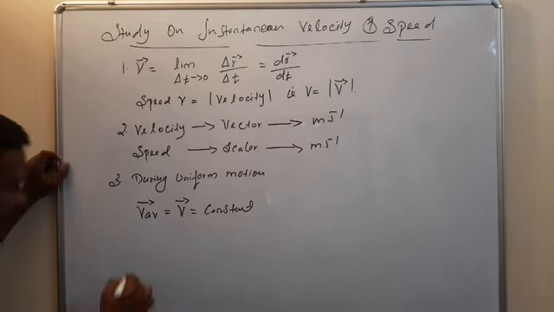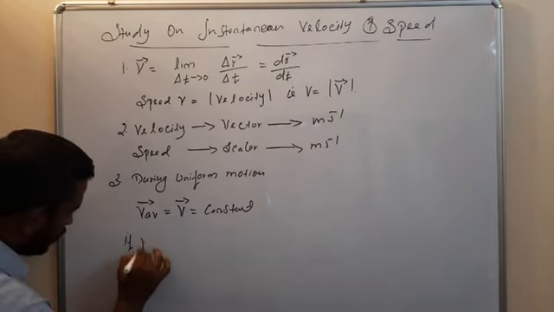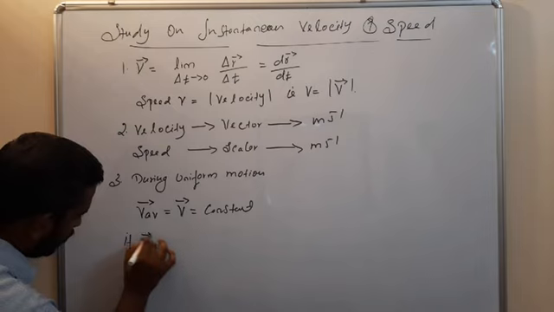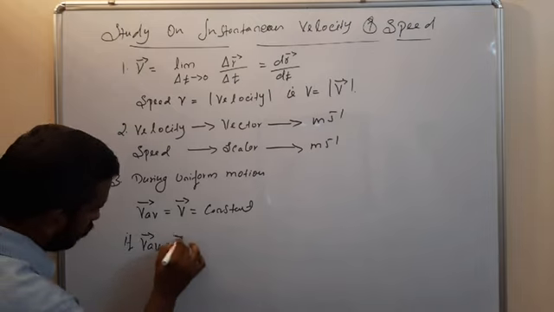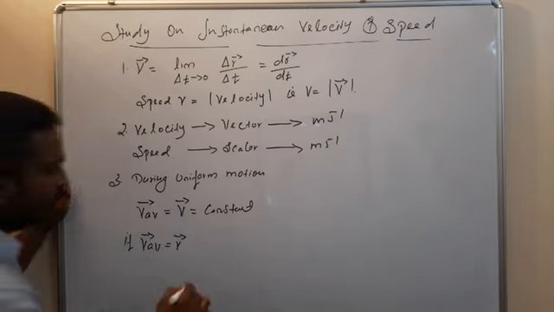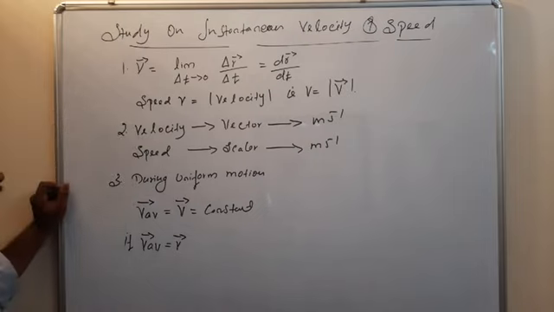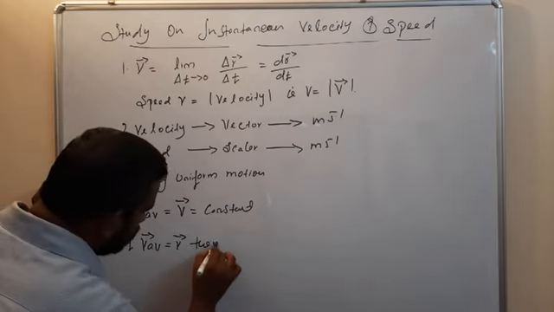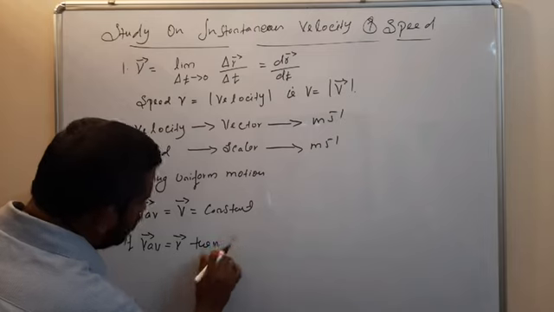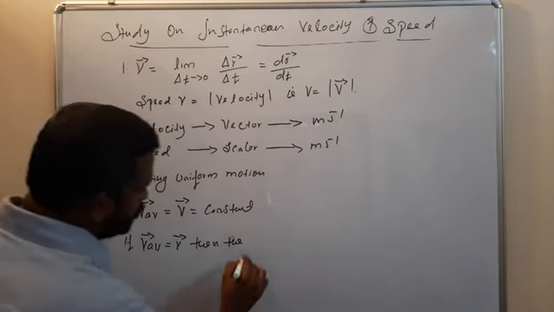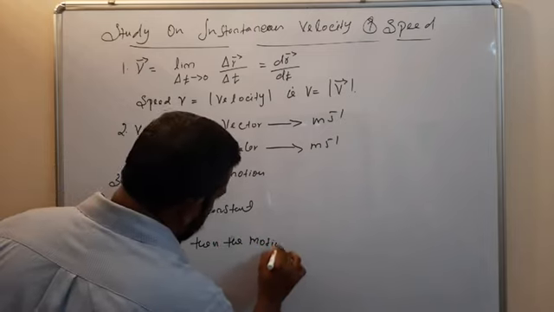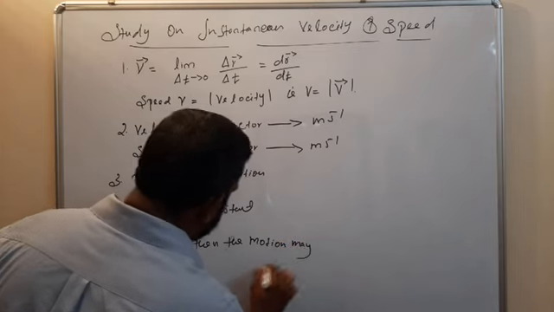Suppose if the average velocity vector is equal to the instantaneous velocity vector, then the motion may not be uniform.